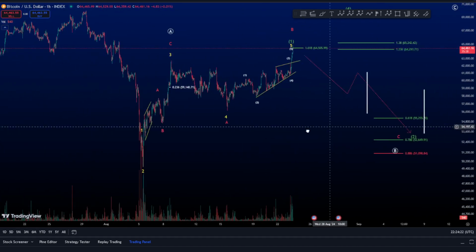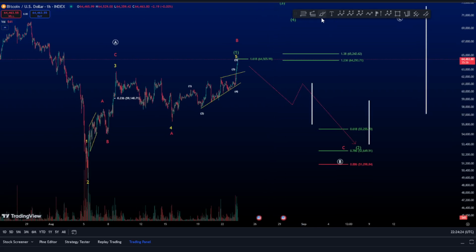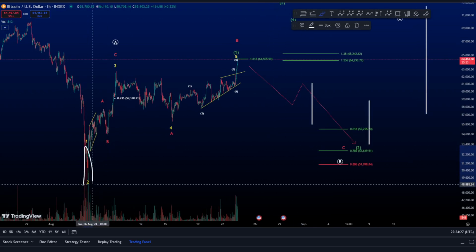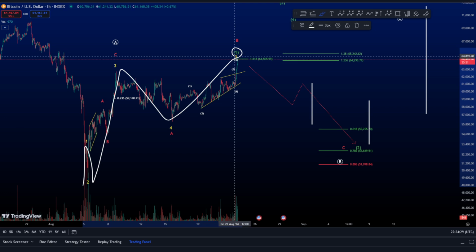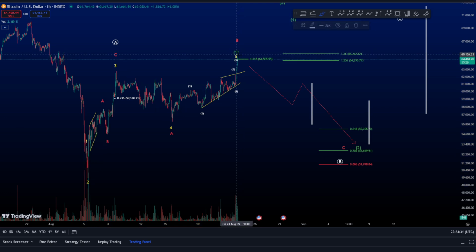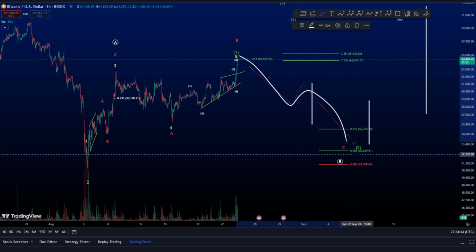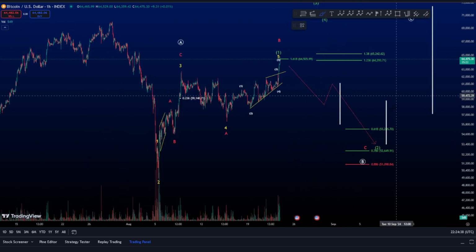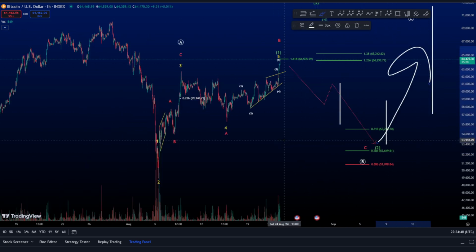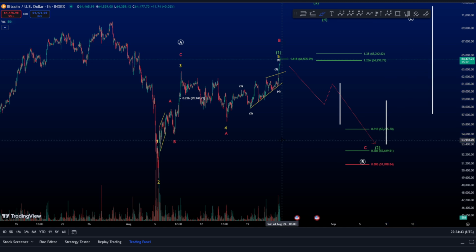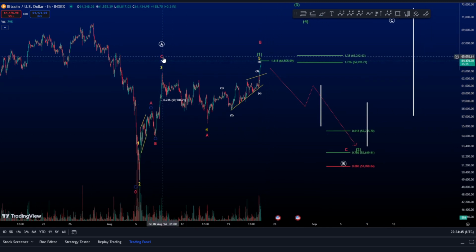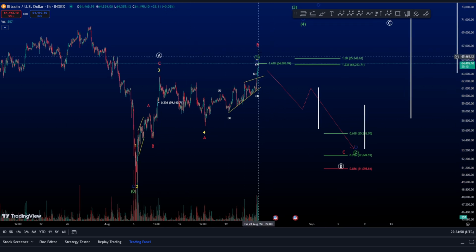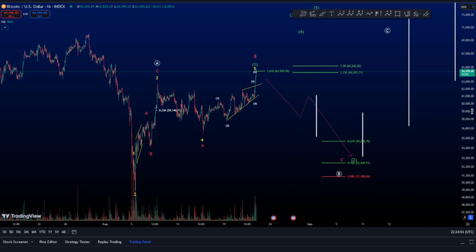So what I want to mention, guys, is that this is our bullish scenario, 1, 2, 3, 4, 5, finishing wave 1. And after this wave 1, we are looking for 3 waves towards the downside, finishing a wave 2. However, this is your bullish scenario because after this, we want to see a massive and explosive wave 3 towards the upside. Now, of course, the bearish scenario still exists. Of course, we're not done yet from sellers, right?